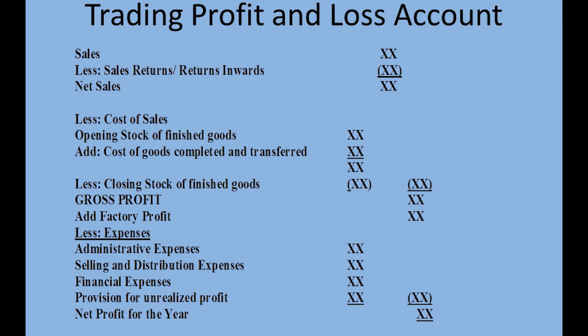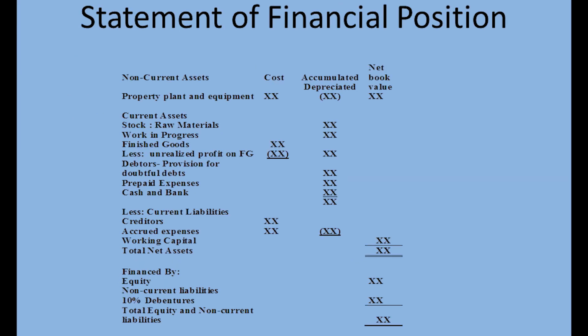The next account we are going to prepare is a statement of the financial position. Again, this one is also prepared the same way as that of a sole trader. The only difference being that here the current assets are more. In the place of stock, there will be 3 types of stock. That is the raw materials, the work in progress, and the finished goods. And for the finished goods, we are also going to adjust for unrealized profit, as we are going to see in our question in a few minutes. And the debtors, we are also going to adjust for provision for doubtful debts.